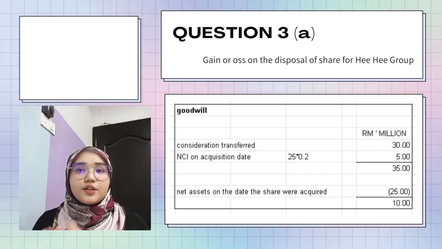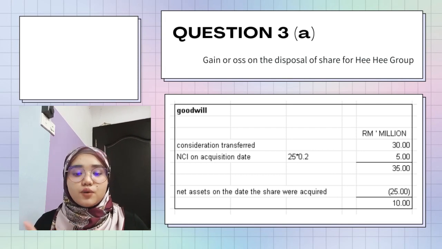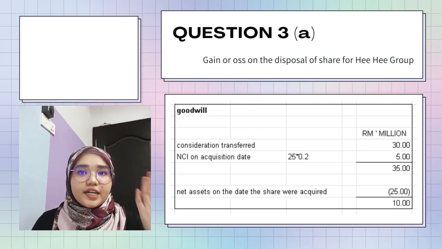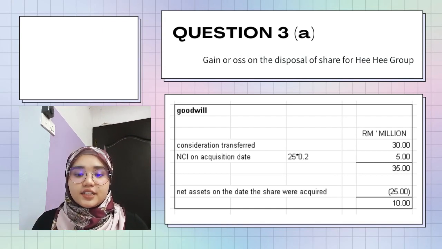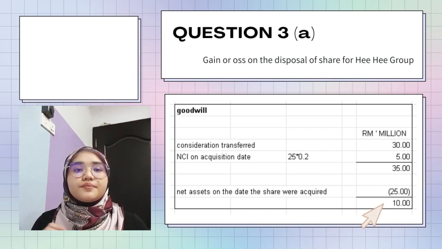Okay, we will start with question 3. For question 3A, first we should calculate the goodwill to be disposed, because it changes from parent to associate. In this table right here, as you can see, we have calculated the goodwill, and the goodwill to be disposed is 10 million, which we shall transfer to the statement to calculate the gain or loss.